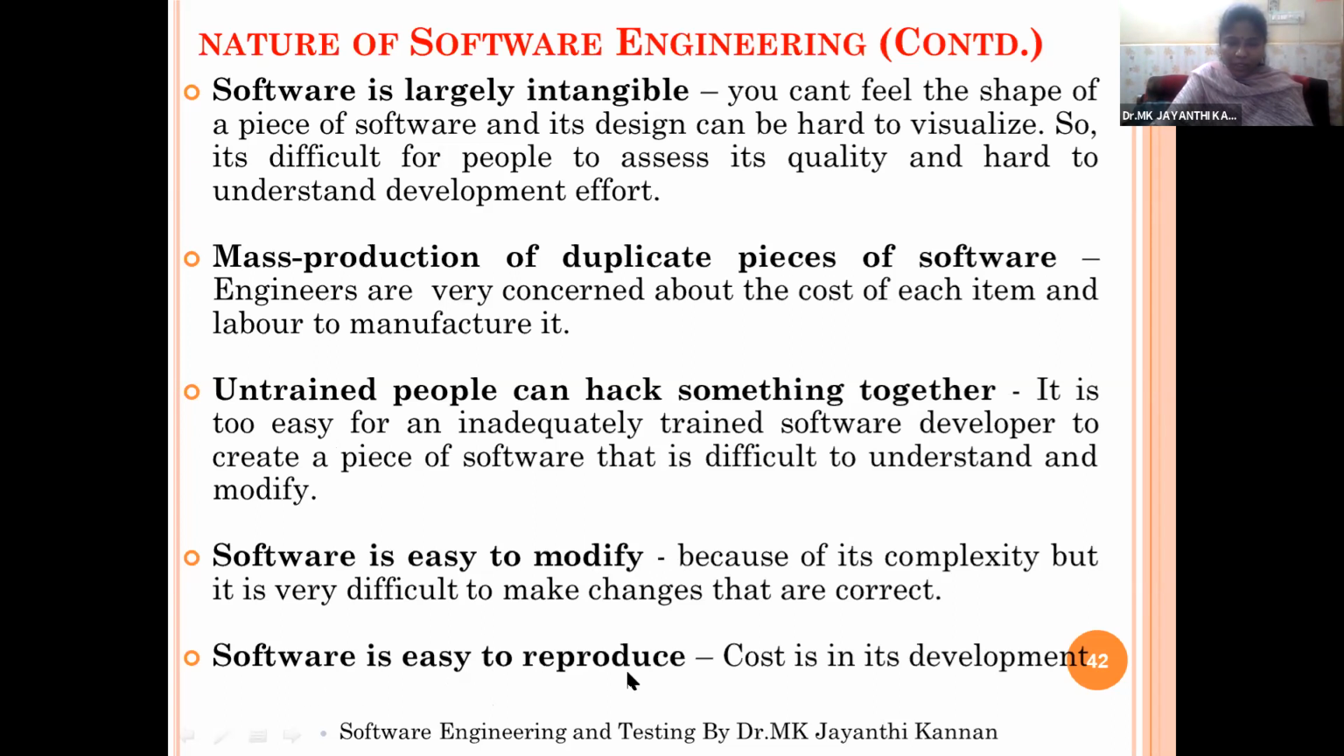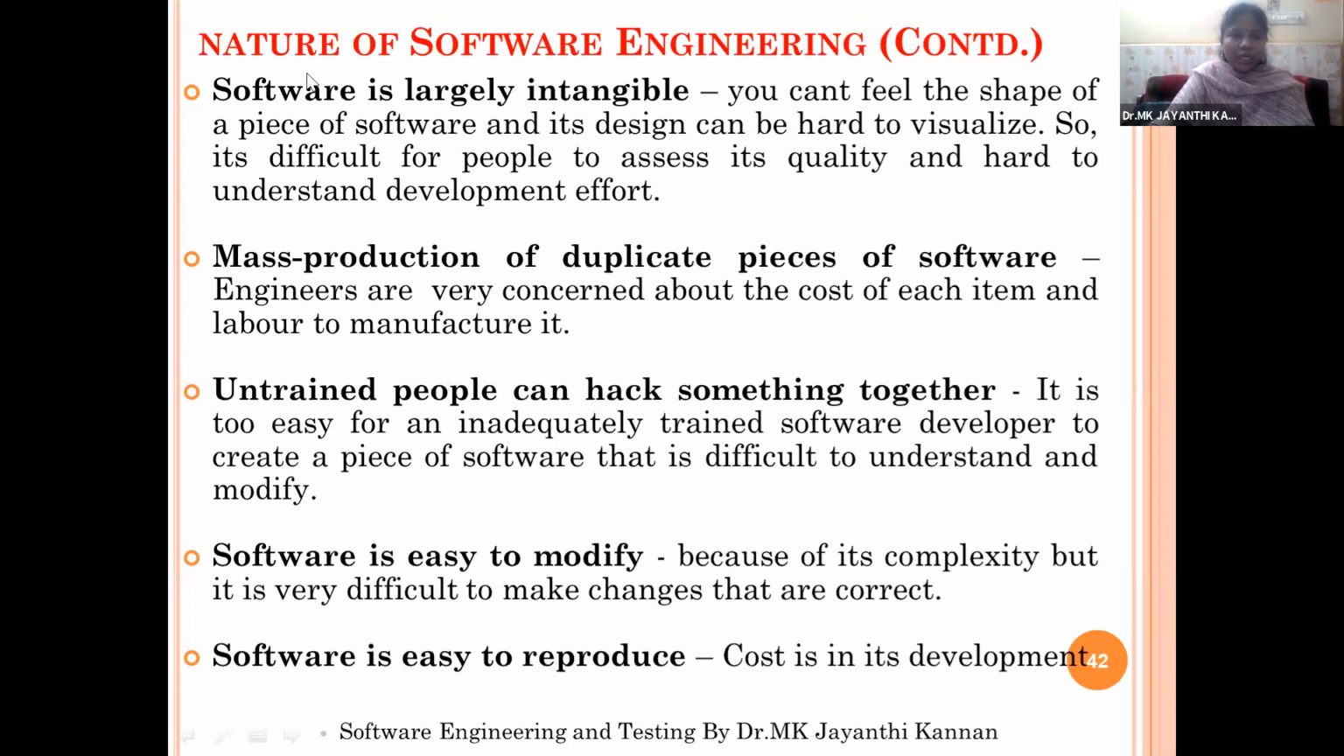Software is easy to reproduce. Cost is its development cost. So to reduce the cost and increase the efficiency, we should make use of the existing modules from previous projects, or library functions as they are in our project, so that we can reuse them and the cost can be reduced. So these are the 5 major natures of software engineering.